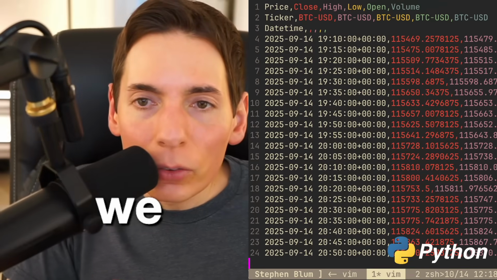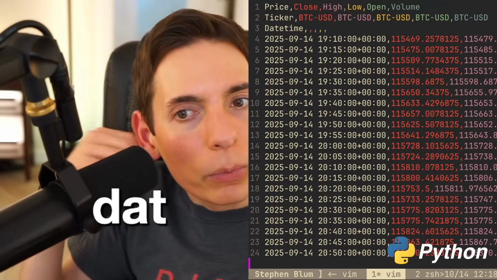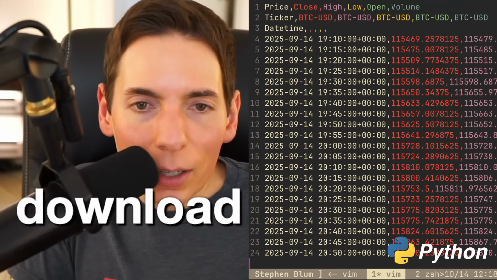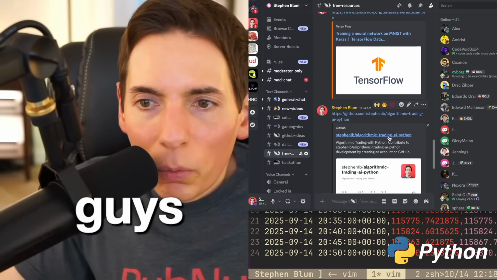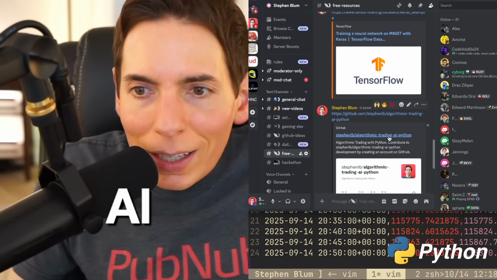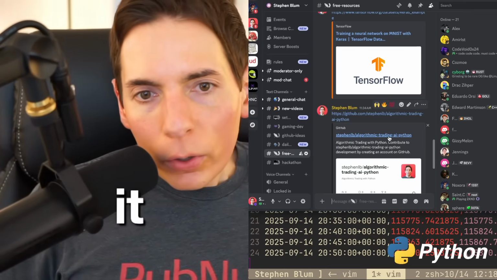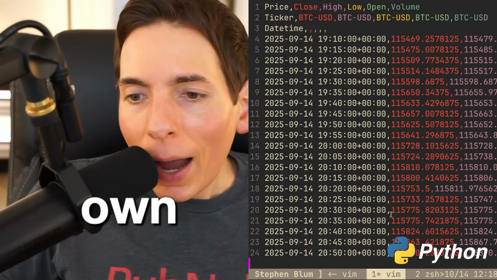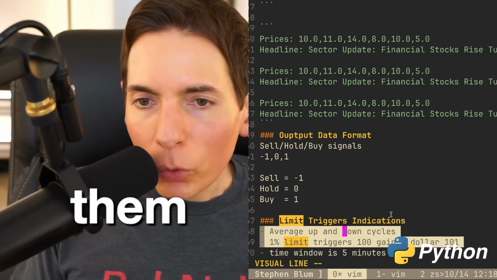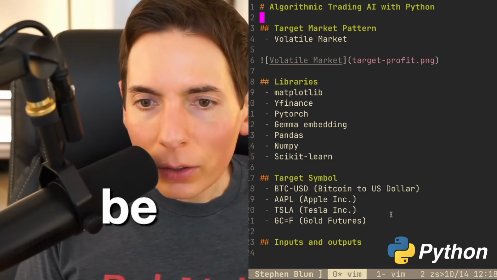We also need to download the news data. How do we download the news data? Can you share the link to the repository? Yes, it is in our Discord channel. There's the repository link. Algorithmic Trading AI Python is what we're calling it. Will there be training in Google Colab? We will be using our own IDE with Vim directly, and then we will be running the code directly.